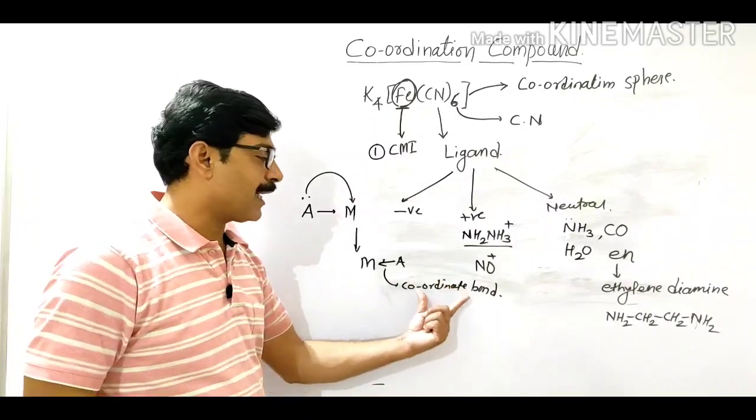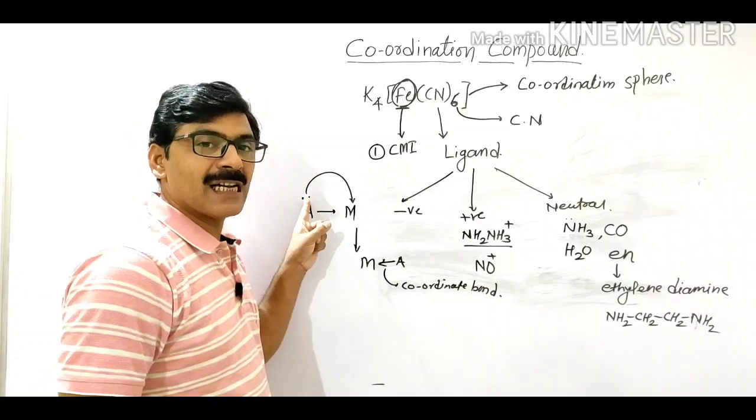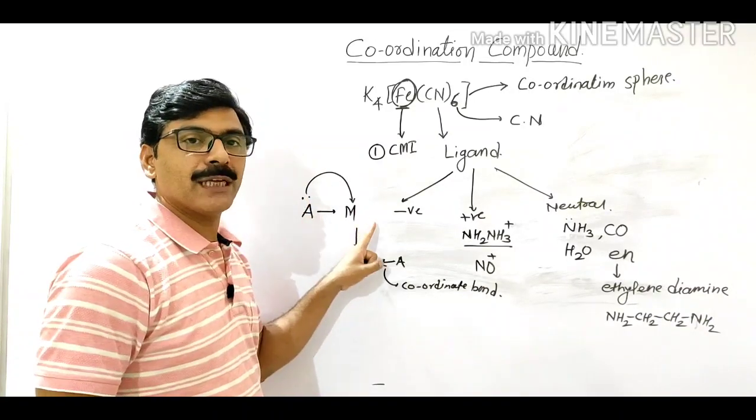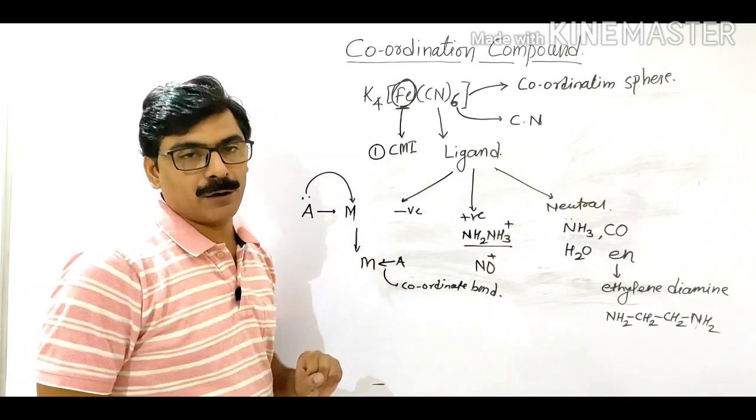So the transfer of a lone pair of electrons from one atom to another atom is called a coordinate bond.